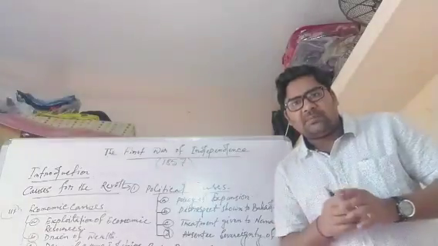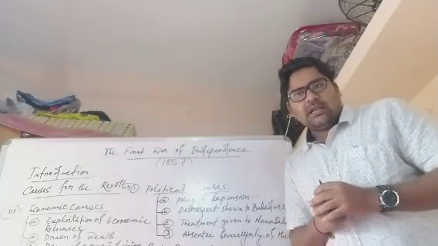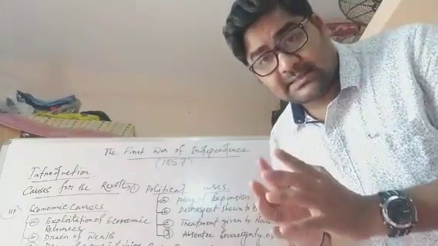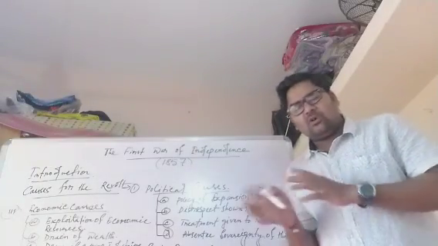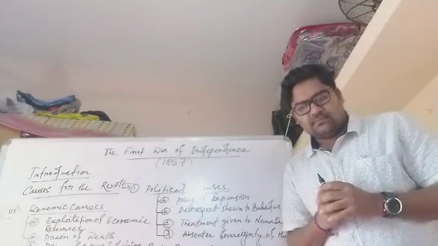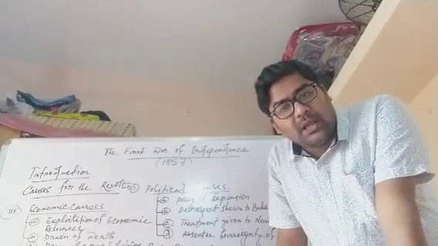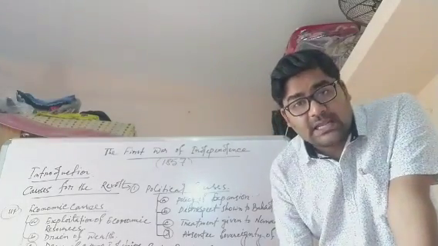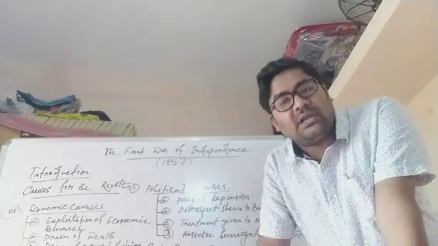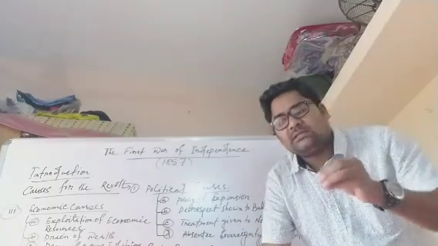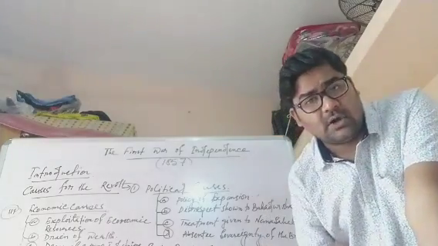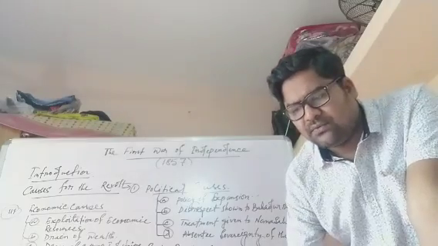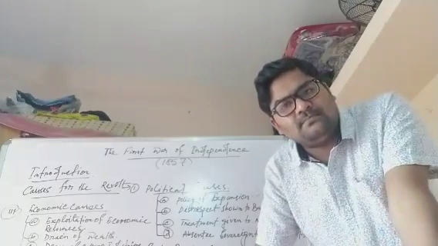Next is number two, the second announcement by Lord Canning in 1856. Lord Canning announced that after the death of Bahadur Shah Zafar, his successors would not be allowed to use any kind of imperial titles with their names, and they would be known as just princes. These decisions of the British hurt the feelings of the Muslims.